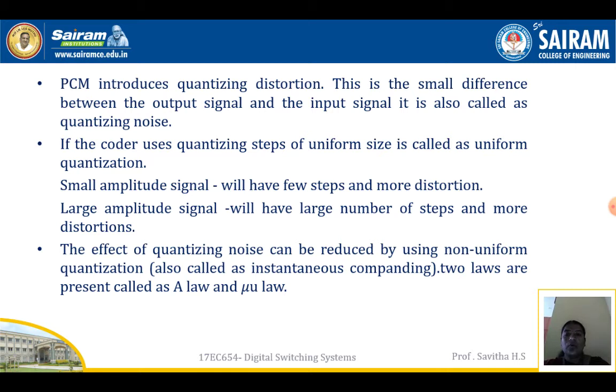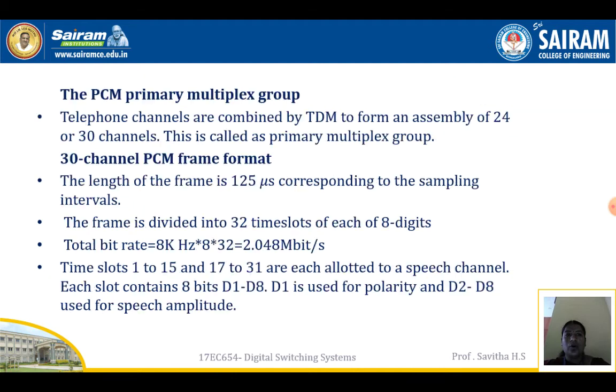If the coder uses quantizing steps of uniform size, it is called uniform quantization. A small amplitude signal will have few steps and more distortion. A large amplitude signal will have a large number of steps and less distortion. The effect of quantizing noise can be reduced by using non-uniform quantization, also called instantaneous companding. Two laws are present, called A law and mu law.